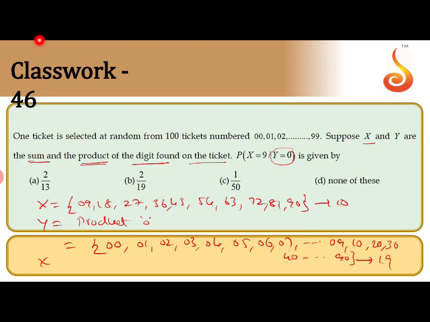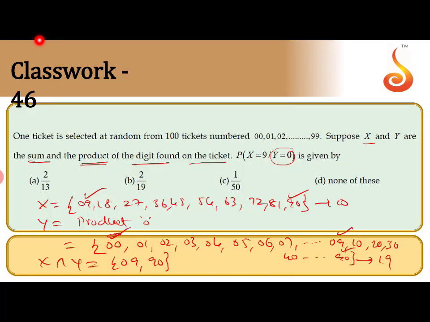And find X intersection Y. So the intersection is only 09 and 90. So observe here, 09 and 90 are the intersection. What they are asking is the probability of X equal 9 given Y equal 0.